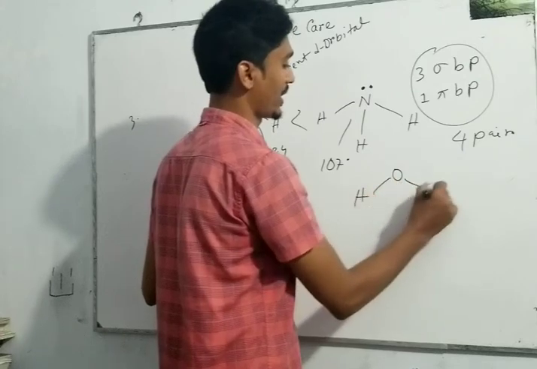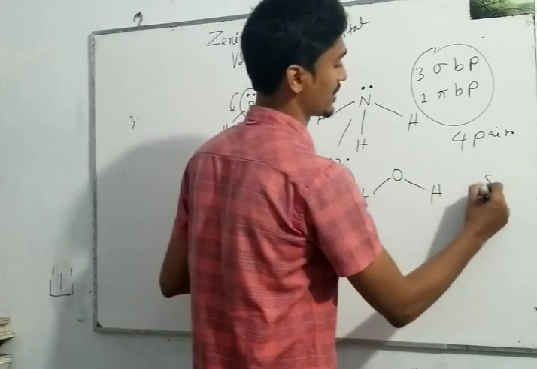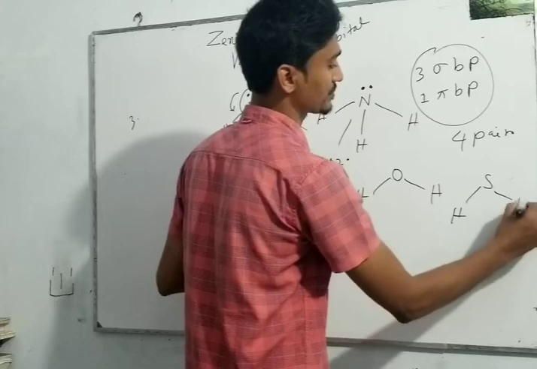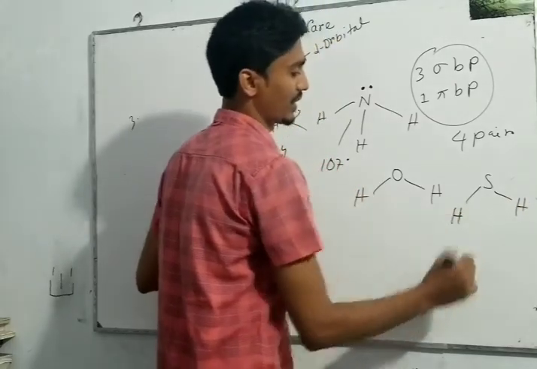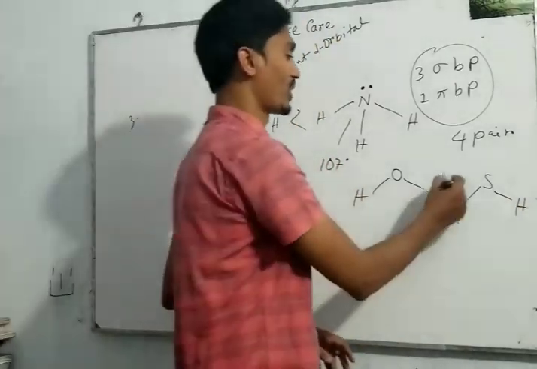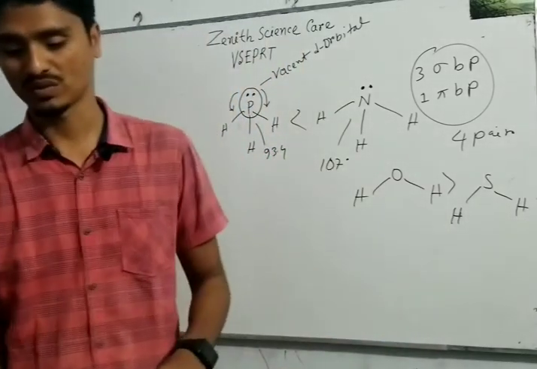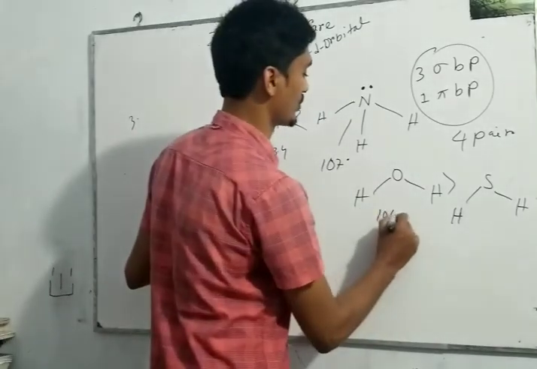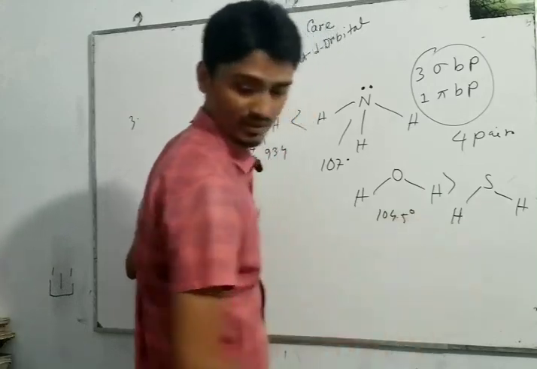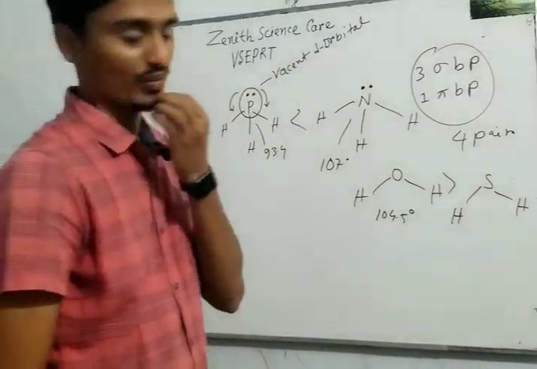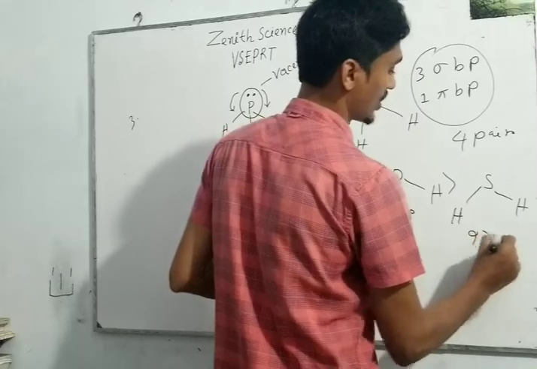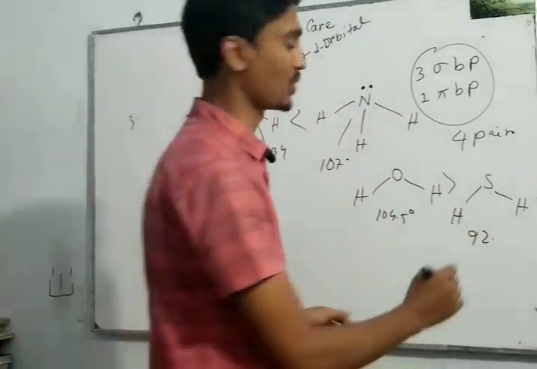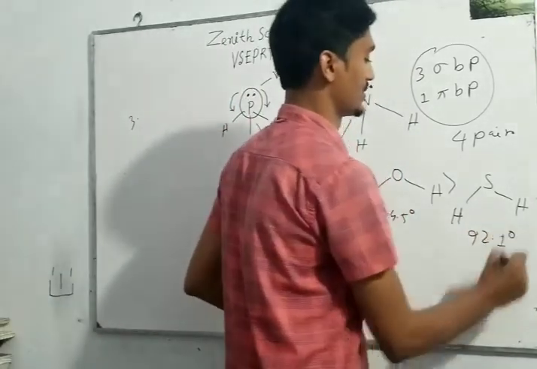describe why the bond angles of water and H2S are different, and why the bond angle of water is more than the bond angle of H2S. The exact value is 104.5, and in the case of H2S, the bond angle will be 92.1 degree.